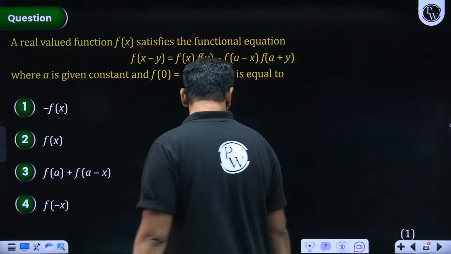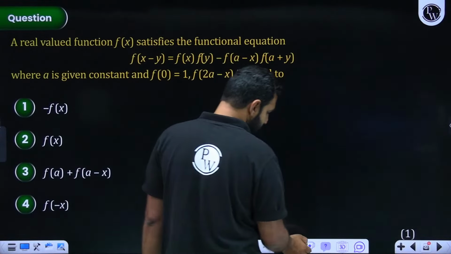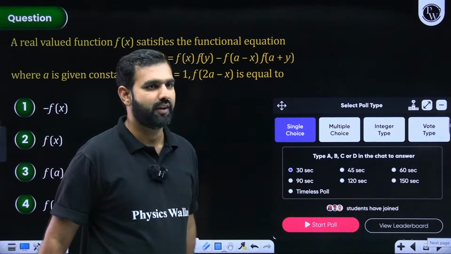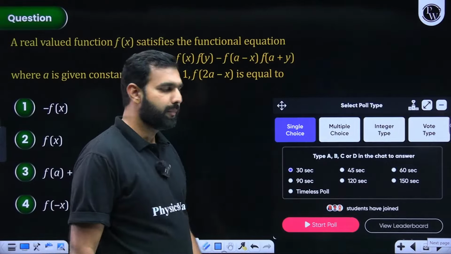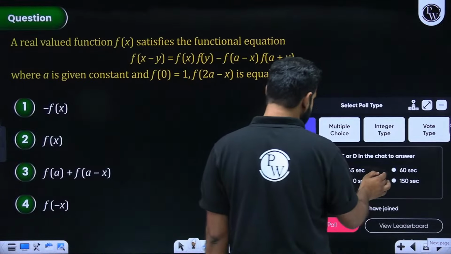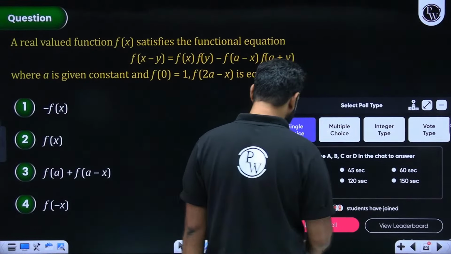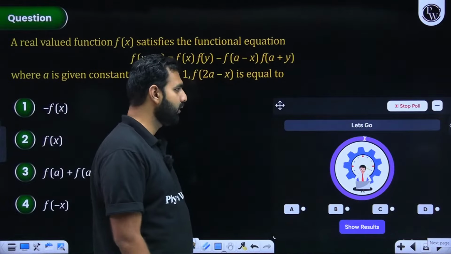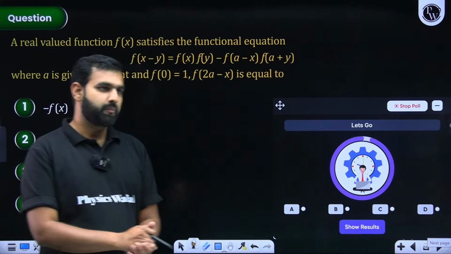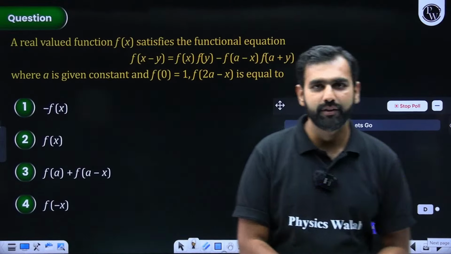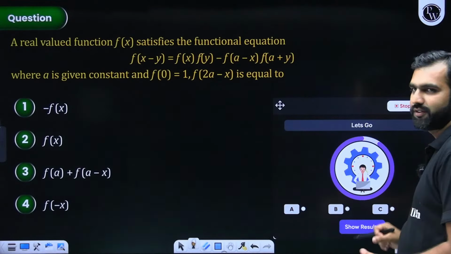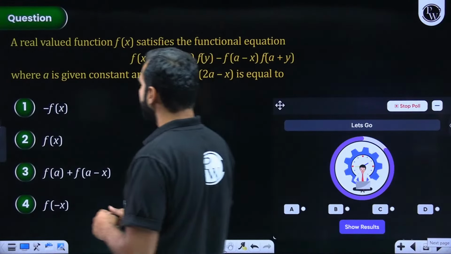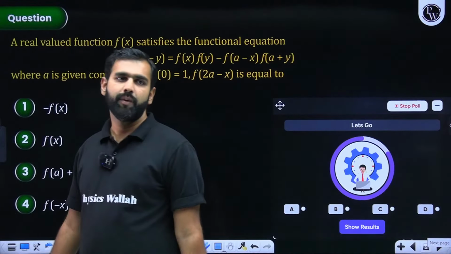I'm giving you a minute's time. Do write your answers in the chat box, and then we'll see how many of you do it. So shall we try this particular part again? I'll repeat that part, Purvi, but let us try and solve this question. I'm giving you 90 seconds to solve this question. So start writing your responses in the chat box. By the time you're done, we'll be seeing how many of you got this right. It will fetch your answers from the comment box. Just write A, B, C, D, whatever you get as the answer. Once you write your answers, we'll be seeing how many of you got it right.